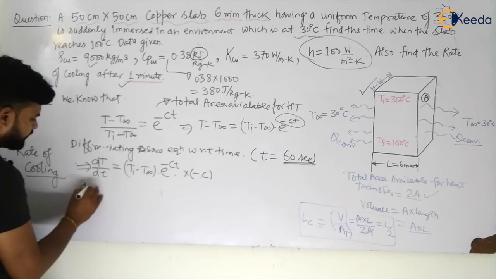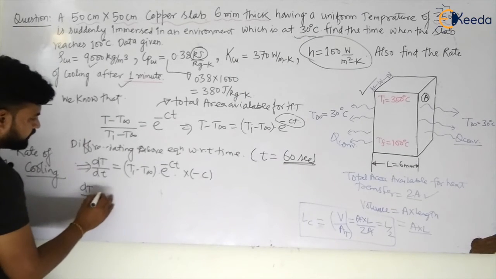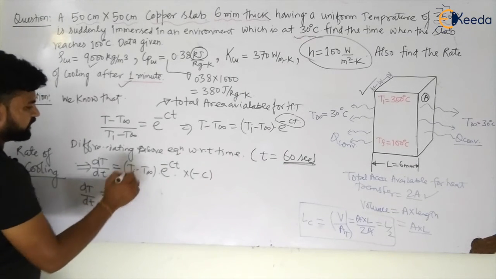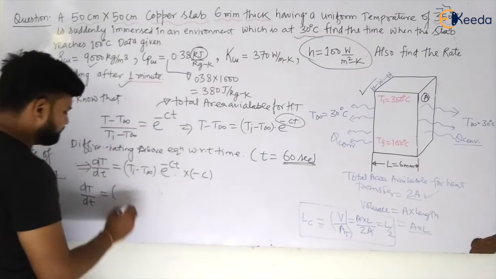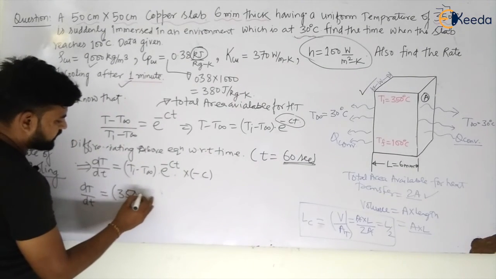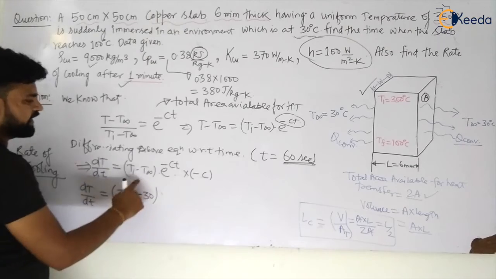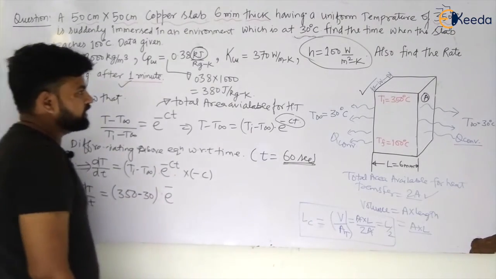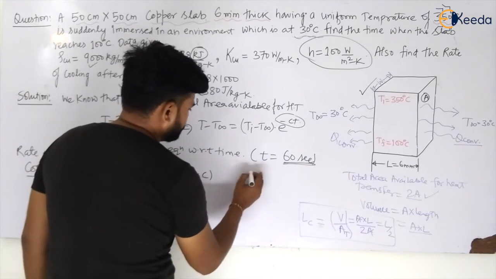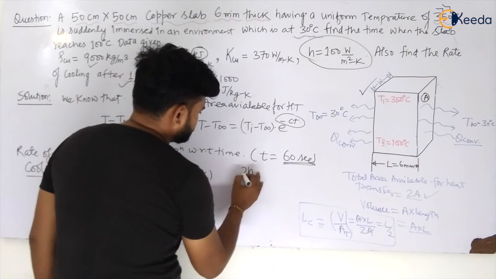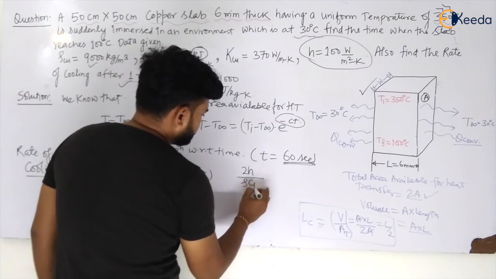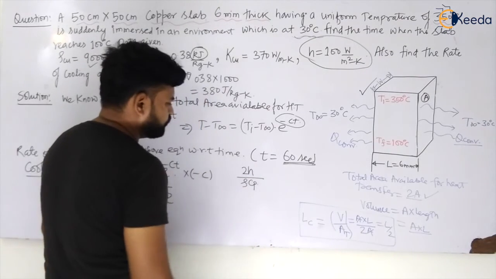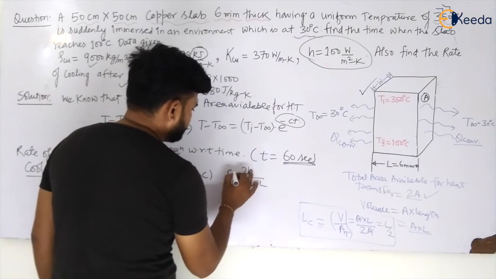So this will become dT by dt is equal to Ti minus T infinite, e to the power minus Ct. What is the initial temperature, my dear students? That is 350 degrees, minus 30 degrees, because T infinite is 30 degrees. So can I calculate the C? Yes. C will be given by 2h divided by rho Cp L. So this will be the value of C, my dear students.